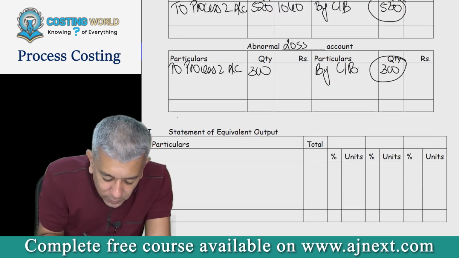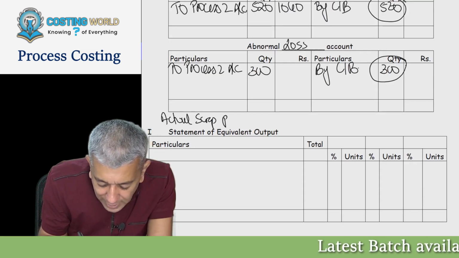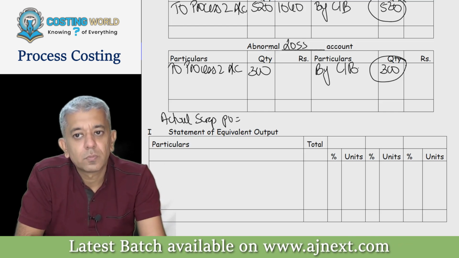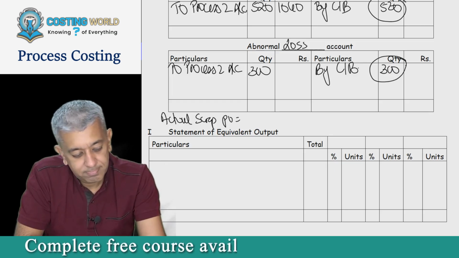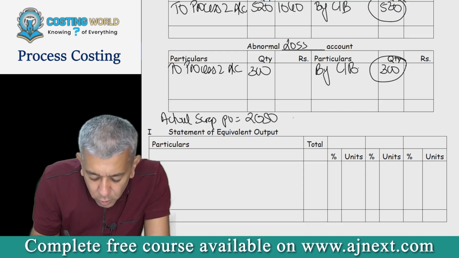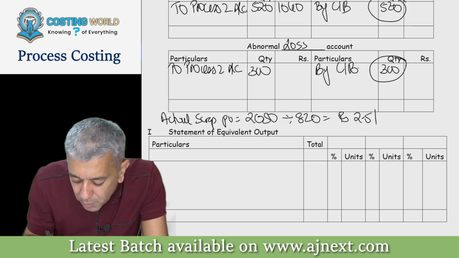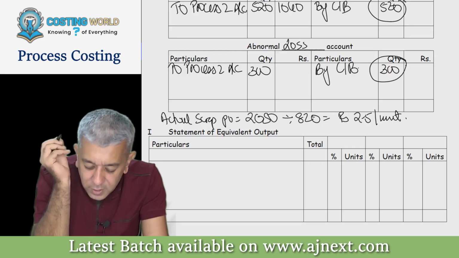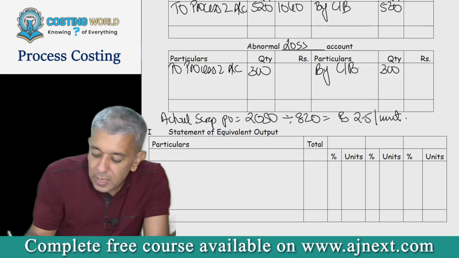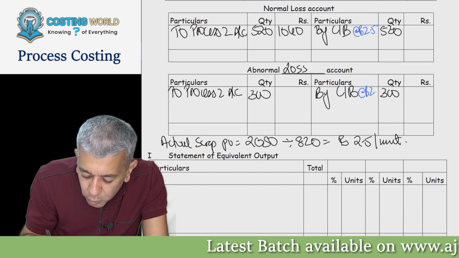Okay, so therefore in this case, below your last account, write down actual scrap per unit, is equal to 2050 you must have got by selling 820 units. So in reality you got a scrap price of how much? 2.5 per unit. Write down this particular statement. Now see, so therefore 520, write with some other color pen at the rate of 2.5.